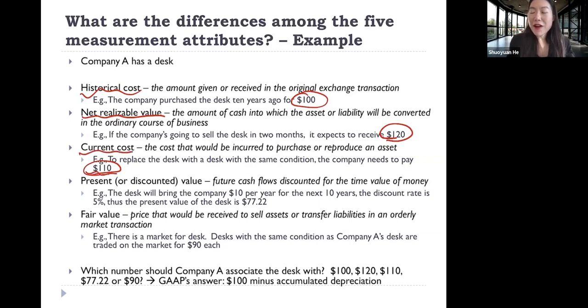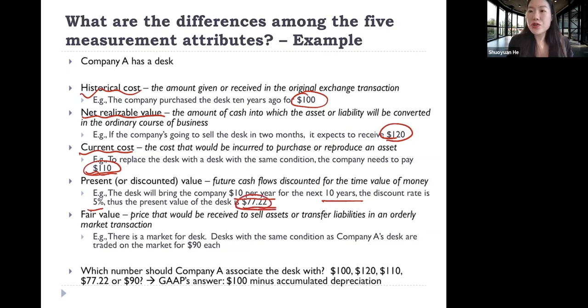Supposedly, when I'm using this desk, it will bring me $10 per year for the next 10 years. So if I use a 5% discount rate, using a discounted future cash flow model, the present value of the desk is $77.22.